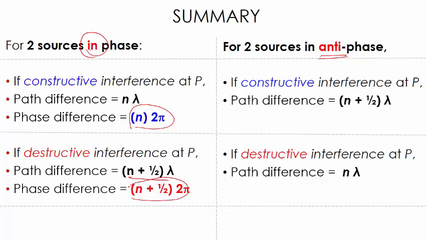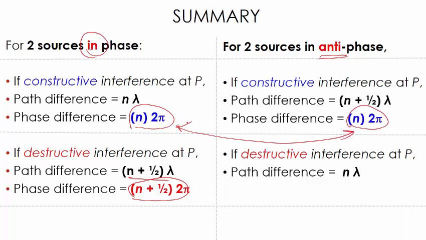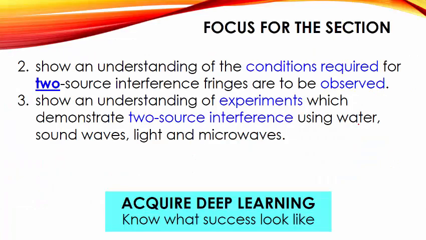And for destructive interference will be n plus half times 2 pi. Now you look at it, for anti-phase, it is exactly the same. Therefore, really it is regardless of the sources. You just look at the point they meet, whether they are in phase or not. All right, that is the main thing you must take note of.